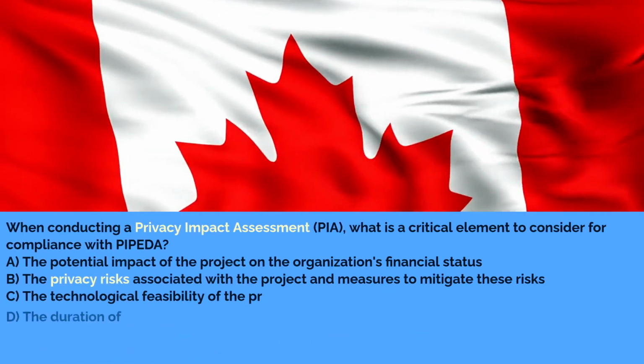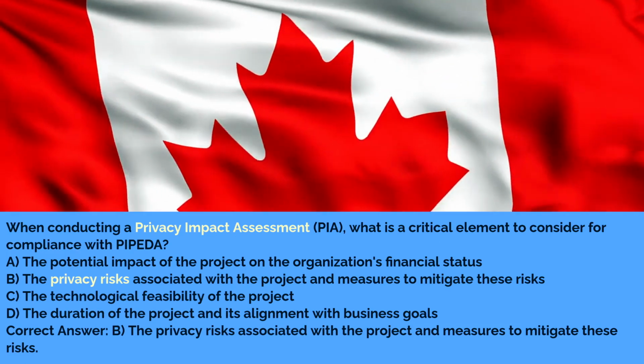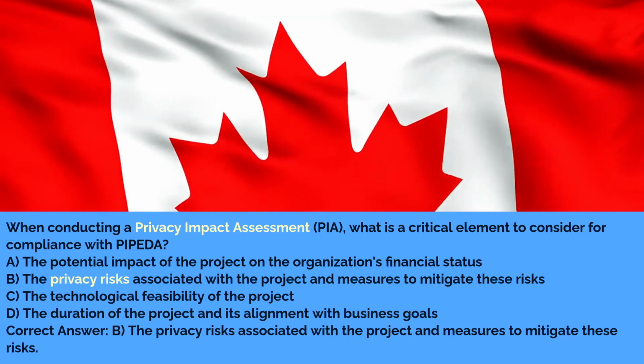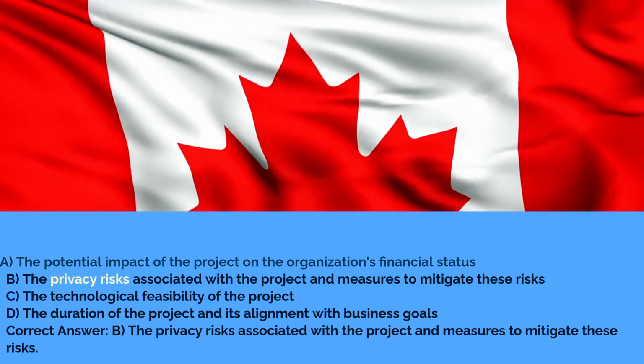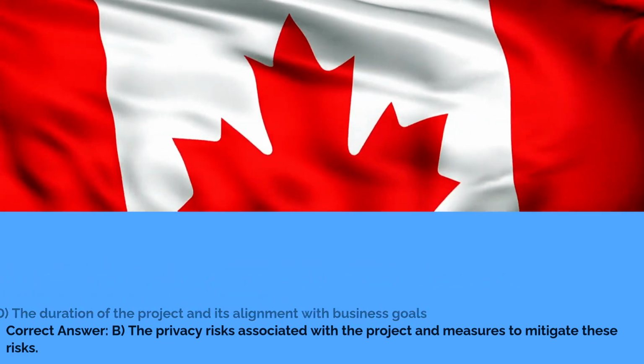When conducting a privacy impact assessment, PIA, what is a critical element to consider for compliance with PIPEDA? A. The potential impact of the project on the organization's financial status. B. The privacy risks associated with the project and measures to mitigate these risks. C. The technological feasibility of the project. D. The duration of the project and its alignment with business goals. Correct answer: B. The privacy risks associated with the project and measures to mitigate these risks.